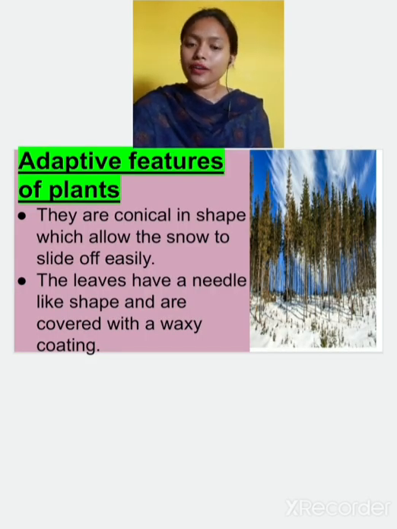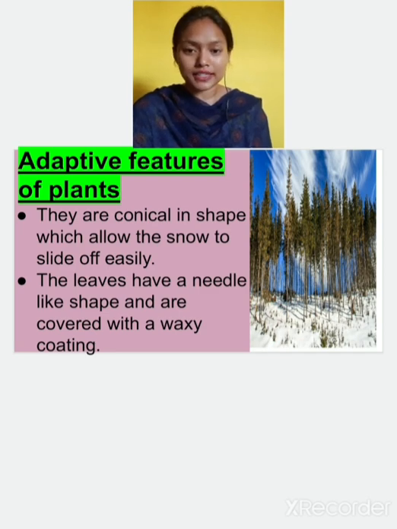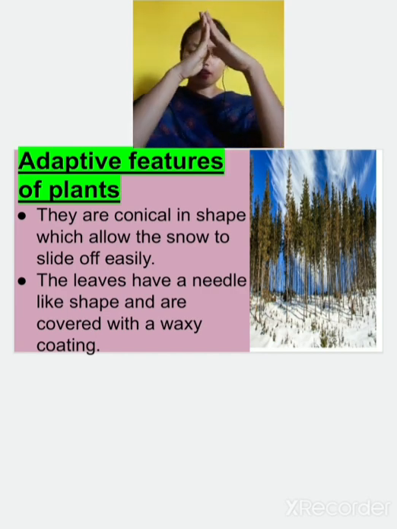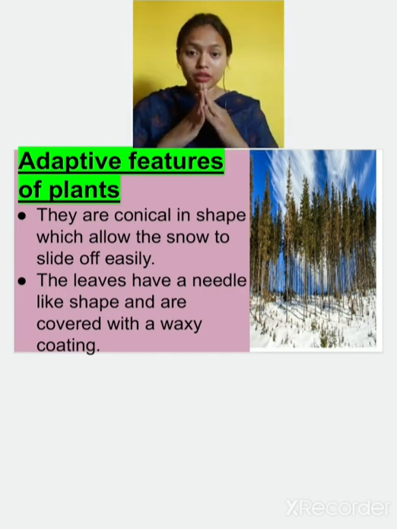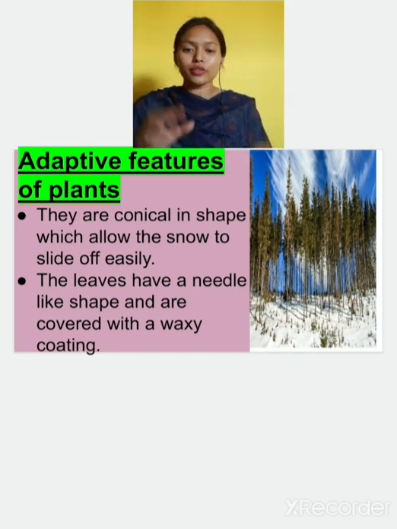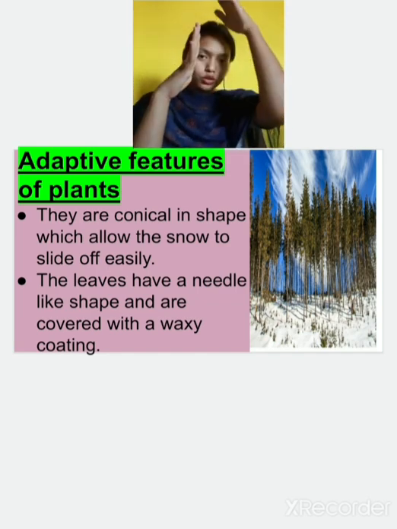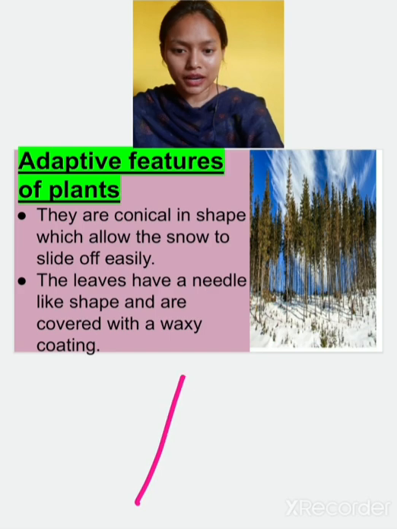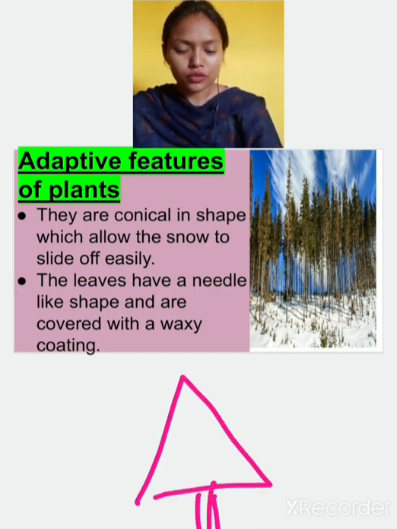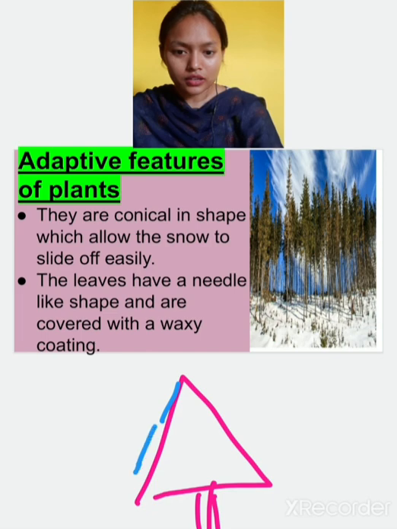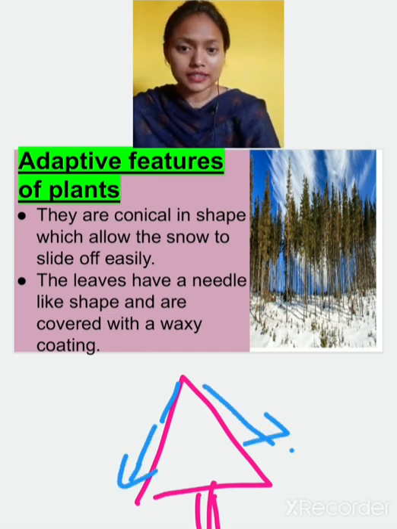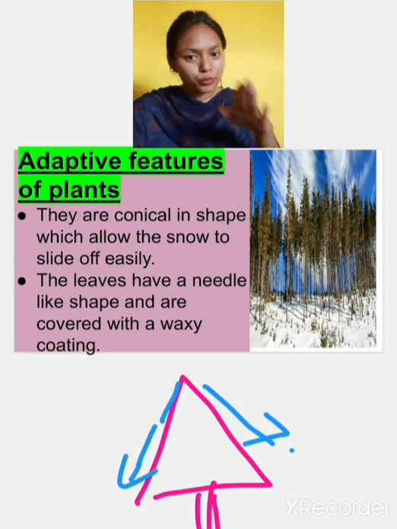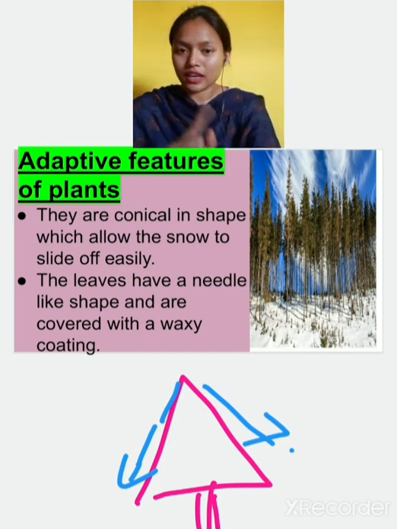Adaptive features of plants. Now how do these plants survive in these climatic conditions? In these areas, the plants have a conical, cone-like shape. Why do they have a cone-like shape? So that when the snow falls, it will slide easily off these plants. It will not settle on the branches, it will just slope down very easily. That's why they have the conical shape.